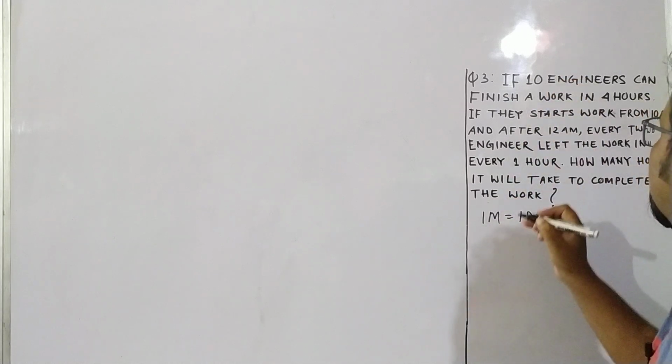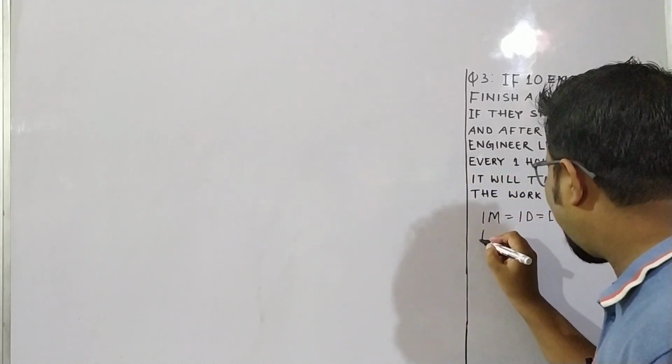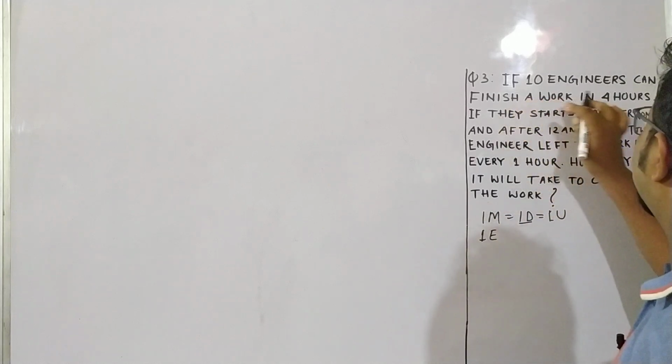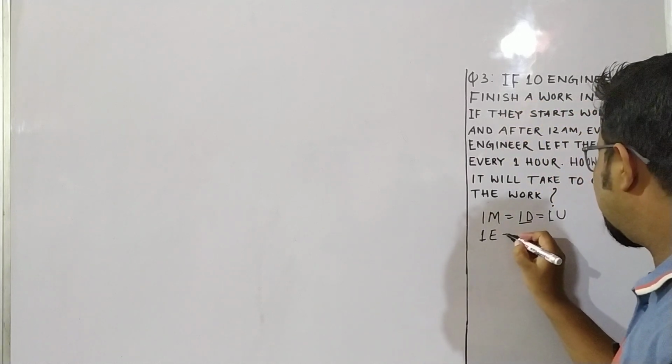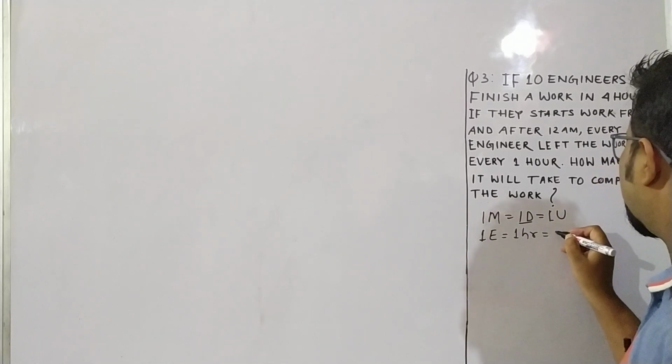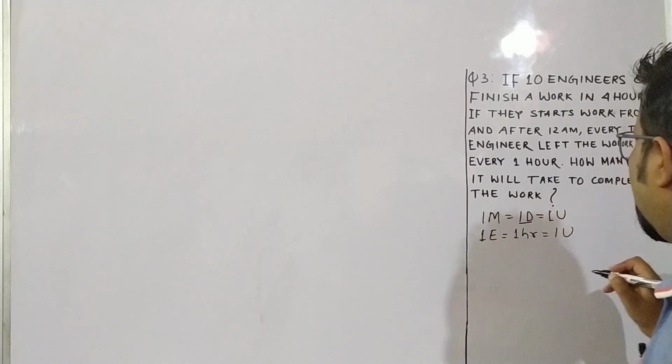Since here man is engineer, and day is written here as hours, we will write it like this: 1 engineer in 1 hour is able to do 1 unit.